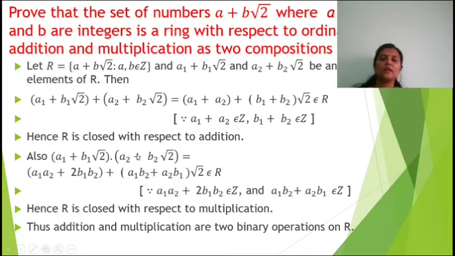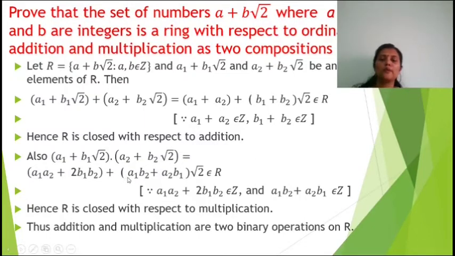Now we have to take the product of the two numbers, a1 plus b1 root 2 into a2 plus b2 root 2, which is equal to, combining the terms without the radical, a1 into a2, that is a1 a2, and b1 root 2 into b2 root 2, which is 2 b1 b2, so a1 a2 plus 2 b1 b2.